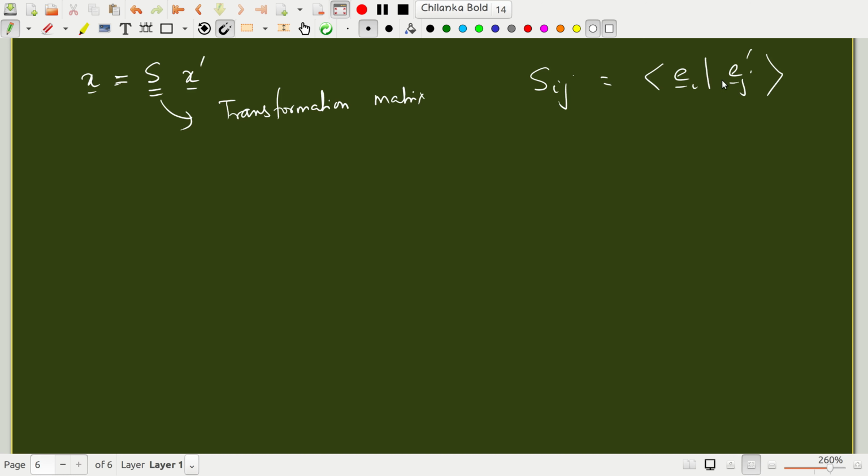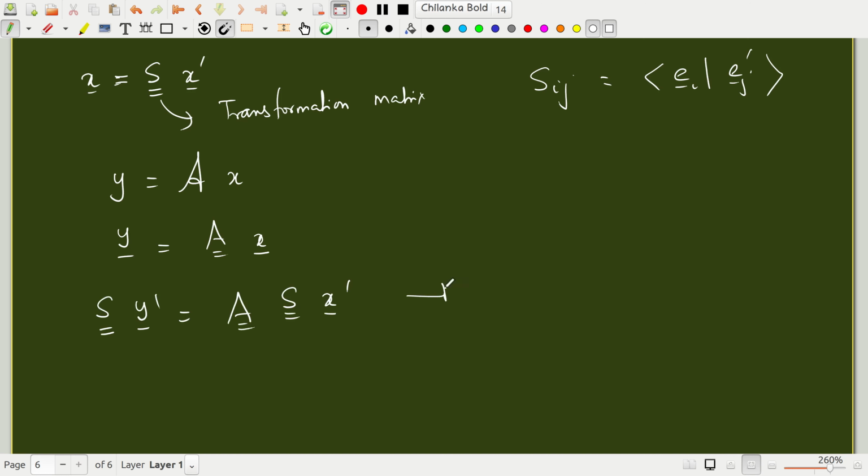Now I'm going to look at a linear transformation, y is equal to A x. In a given basis this becomes y is equal to A x, but instead of x and y, I will write in terms of x prime and y prime. This is nothing but S y prime is equal to A times S x prime.